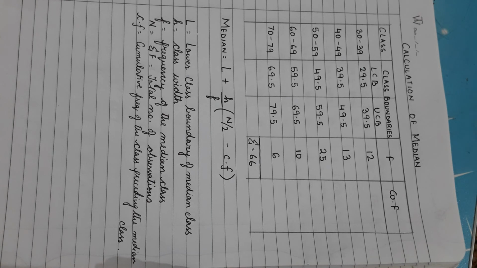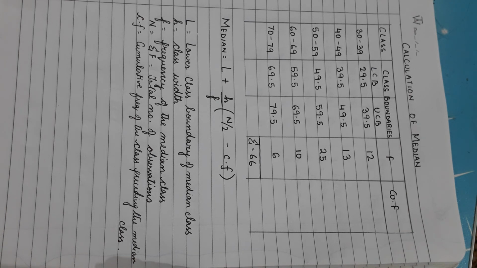If you make all the managers stand in a line according to their salaries, what will be the value of the middlemost manager? That is what we are trying to find out. That is the measure of median.